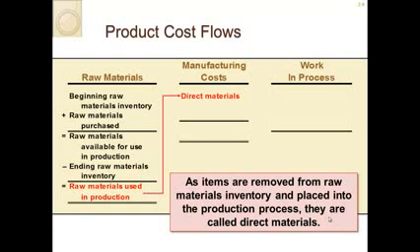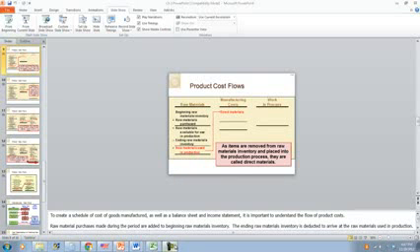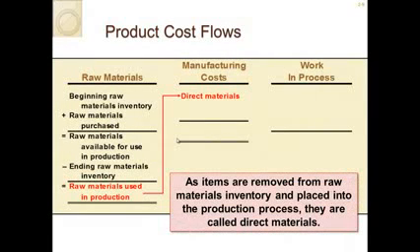So you start with beginning raw material inventory. You add all your raw materials that are purchased. That gives you raw materials available for use. Now it's not available for sale yet. Raw materials available for use are not available for sale yet because we haven't actually finished the product.